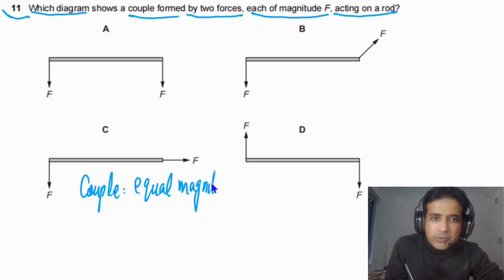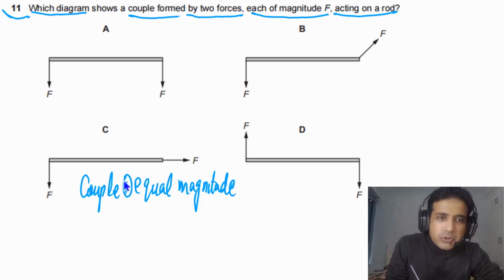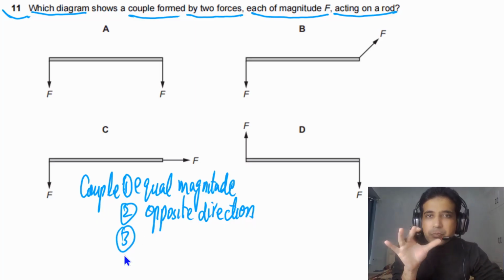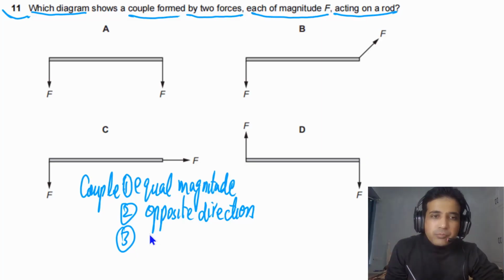So magnitude of forces has to be the same. So we can say this is condition 1. And the second condition is opposite direction, means forces need to act in opposite direction. So the resultant force on the rod will be equal to 0. And the third condition is that there must be perpendicular distance, or simply we can say there must be separation between the line of action of forces.